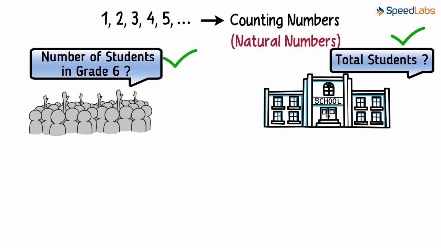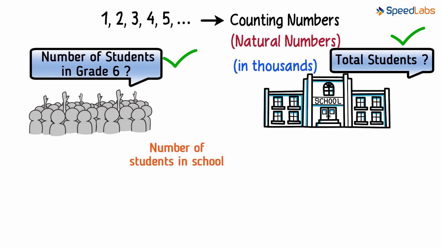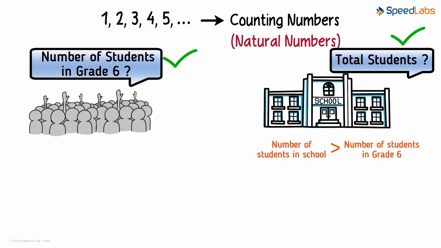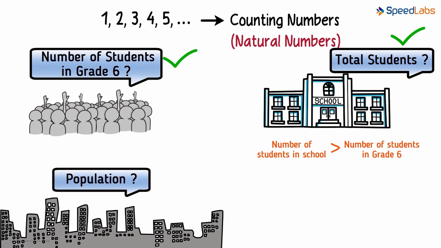The number of students in a school might be in thousands. It is obvious that the number of students in a whole school will be greater than the number of students in the grade 6 classroom. Now, can we count the number of people in the whole city? Well, it is getting quite tricky now. The answer to this question is again yes.